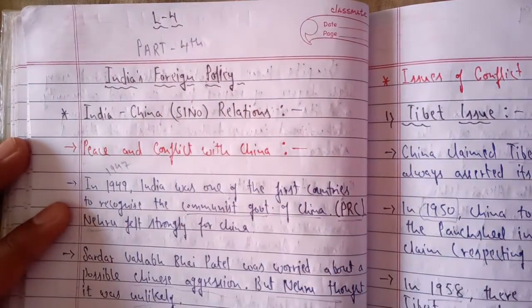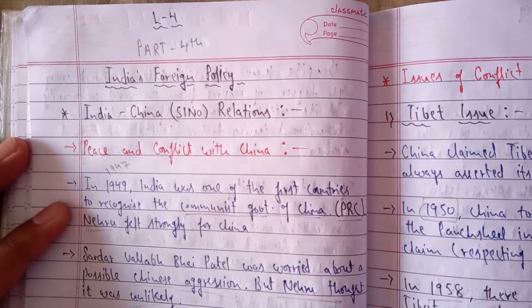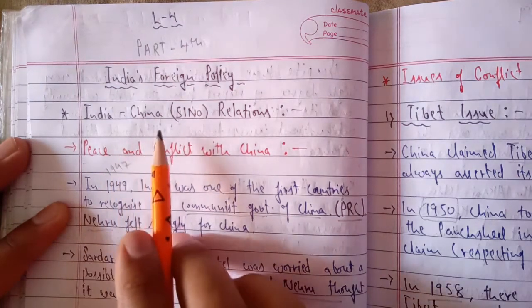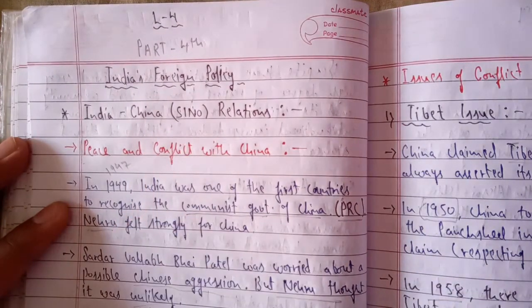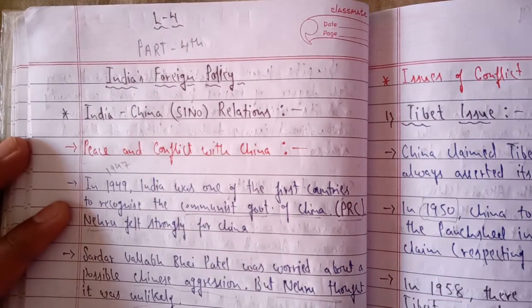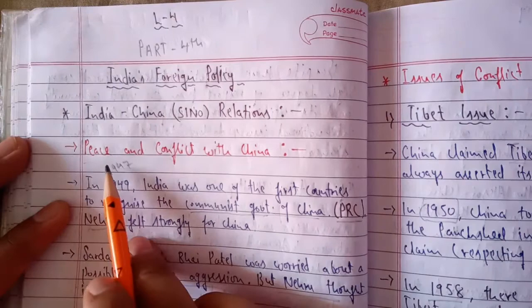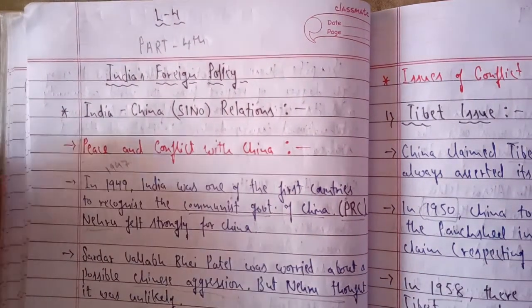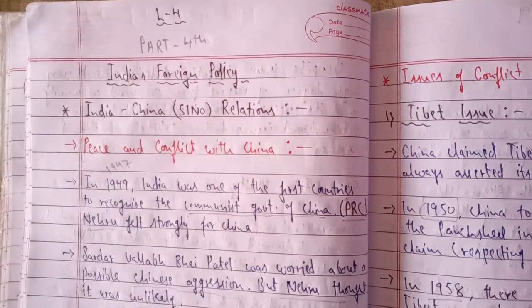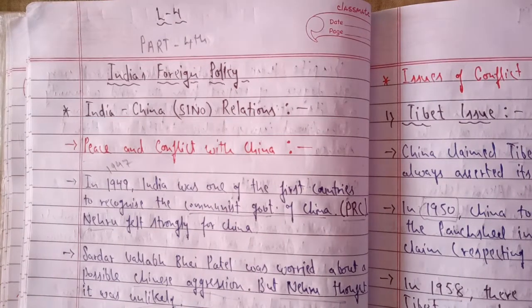So in that reading regarding India's foreign policy, we had started our relations with China. We were studying about India-China relations, which we also call Sino-Indian relations. We started with how, on a positive note, we had started growing our relations with China. That is why we had studied peace and conflicts with China, where we saw how we started with a good, positive, healthy relationship.